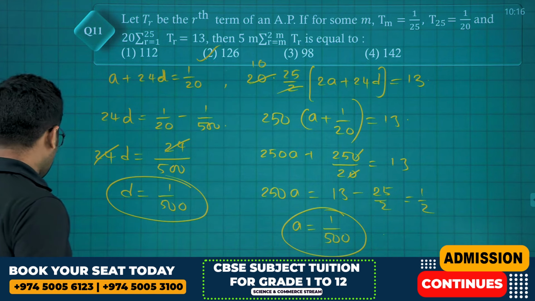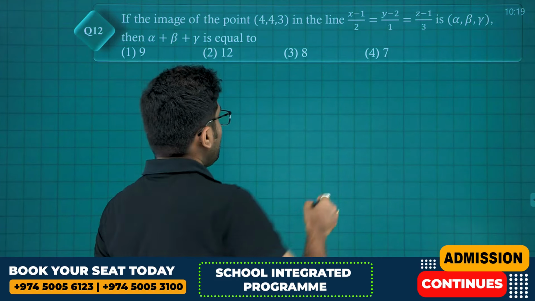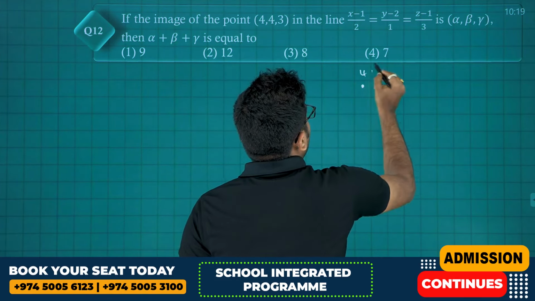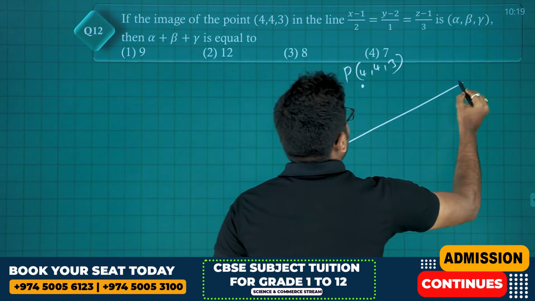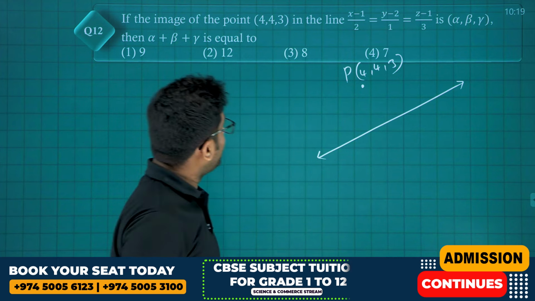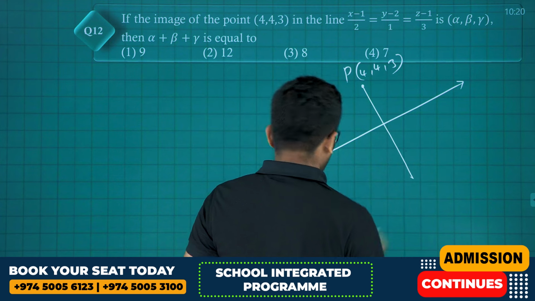Clear? Next question. In this question, if the image of the point 4, 4, 3, let's say this is some point P, image of this point with respect to a line is alpha, beta, gamma. So this point is now.